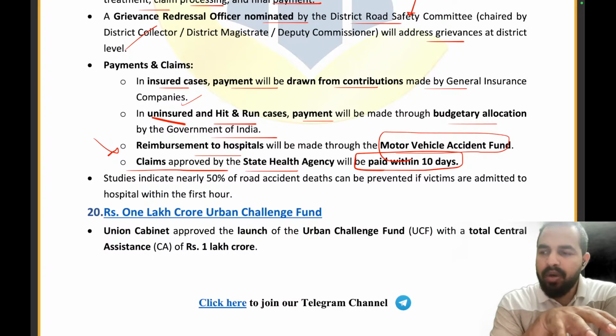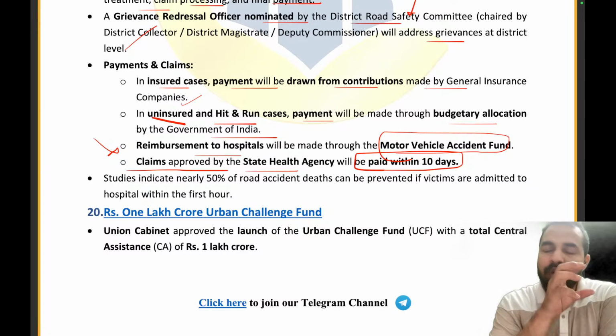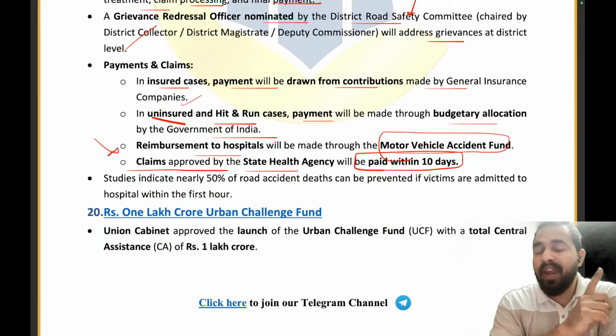Okay. And my dear friends, why exactly has this PM Rahat scheme been launched by the government? Because we have seen in many studies that in 50% of the road accident deaths, we could have prevented the death if the victims were admitted to hospital within the first hour. So if they could not be admitted in the first hour, that is why the people lost their life, and that's why we need to ensure that we take them to the hospital.